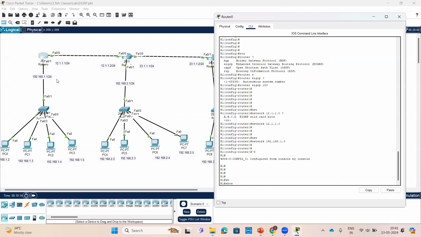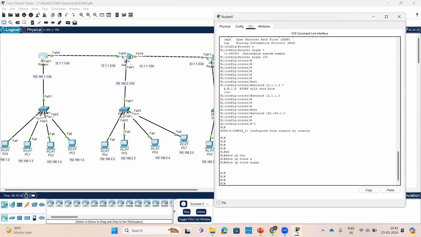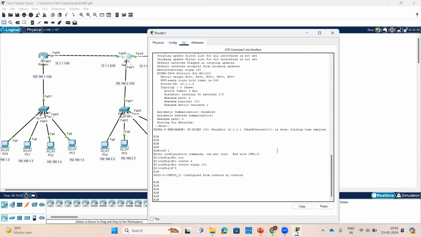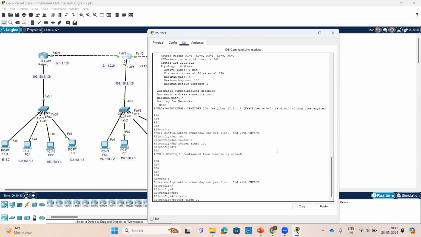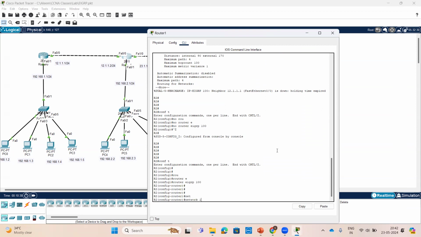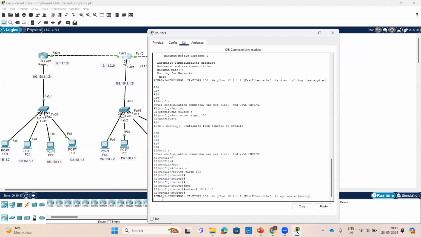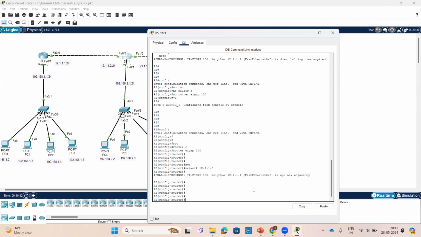Check it. Show IP route EIGRP. Sorry, once we advertise here, then we'll get. Config T, router EIGRP 100. The AS number should match. That is the reason I'm taking network 12.1.1.0. Within a second, the neighborship will be formed. Check. But in OSPF, it took some time. That is the reason EIGRP has fast convergence.